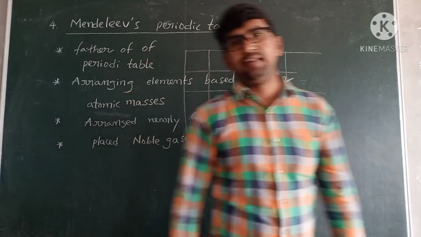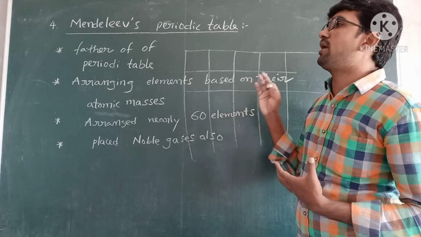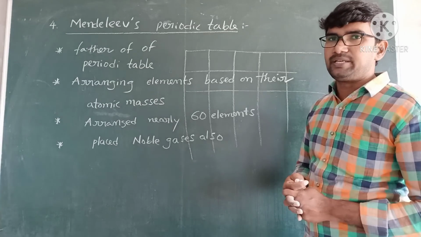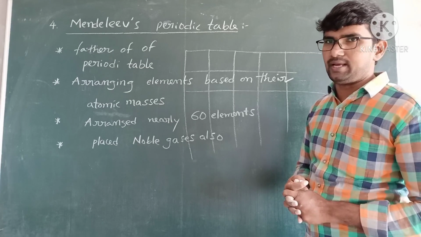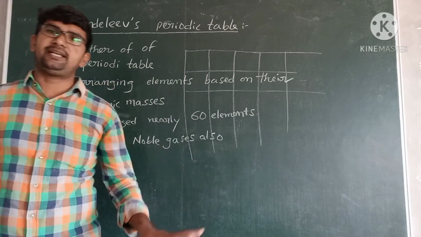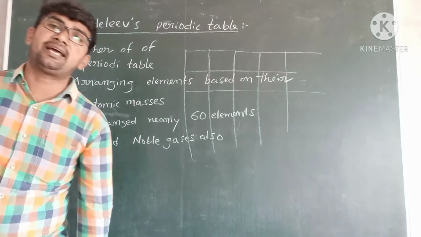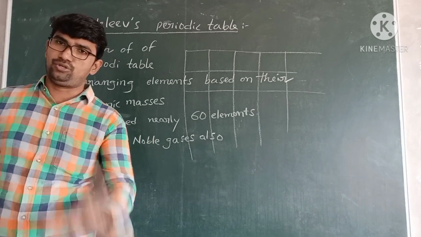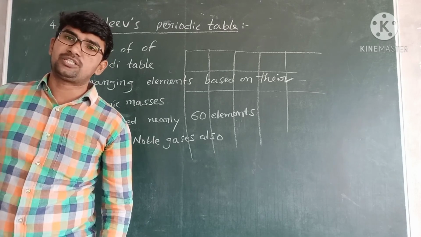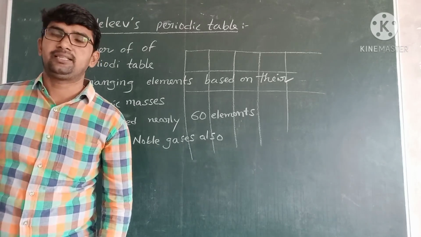Tomorrow I will explain the remaining explanation of the success of Mendeleev's periodic table and the failures of Mendeleev's periodic table. Okay? So today the first three are completed and for the second one just the introduction is completed. Read perfectly, all of you, and write the running notes. Okay, because this is an intermediate topic and a most important basic topic for inorganic chemistry. Okay? Thank you very much.